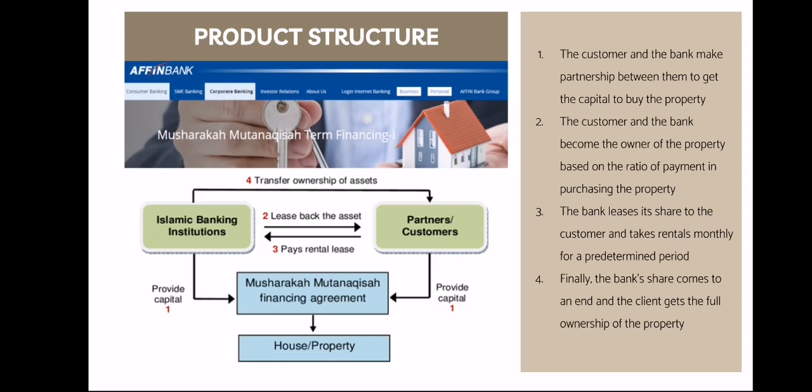For the customer to fully acquire the ownership of the property, the bank releases its share to the customer on ijara basis. In Affin Islamic Bank, the tenure limit is up to 20 years and the financing amount is between 100,000 to 150,000 ringgit. The customer shall pay installment payment to the bank, which consists of acquisition payment and rental payment.